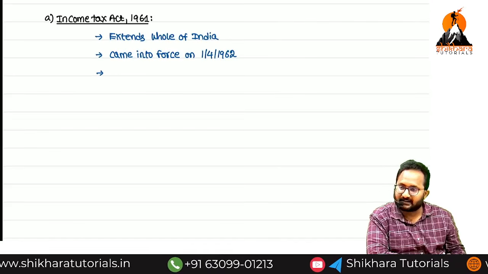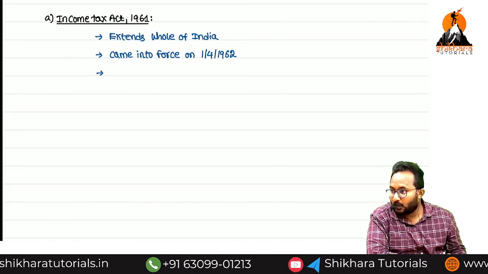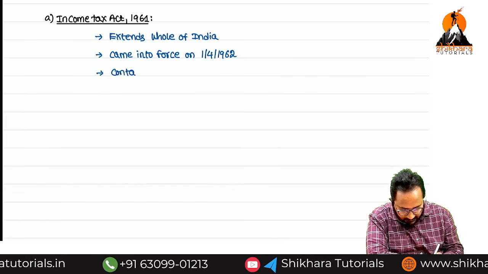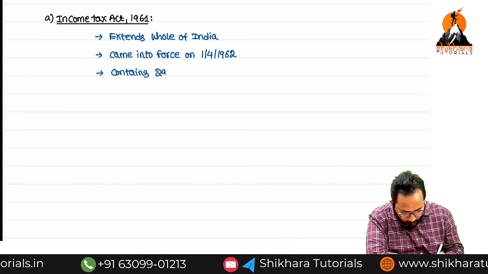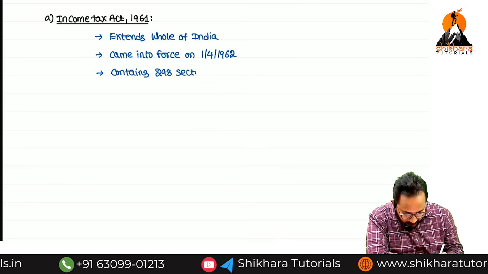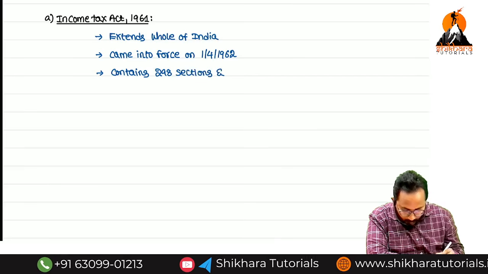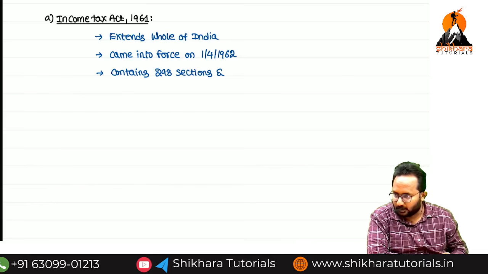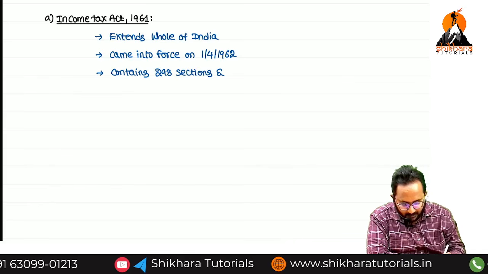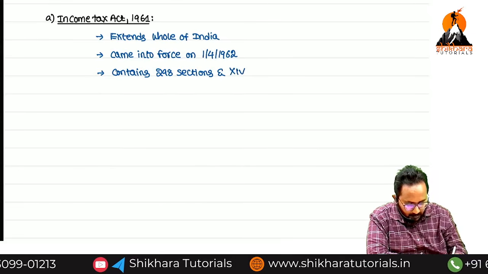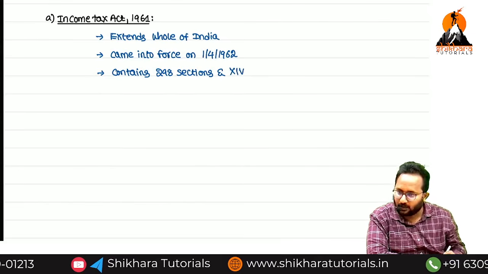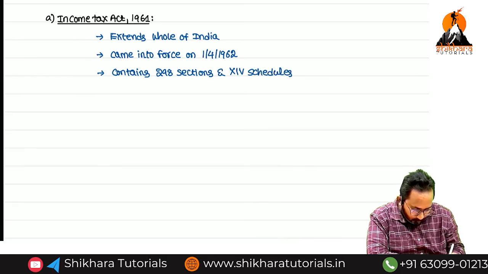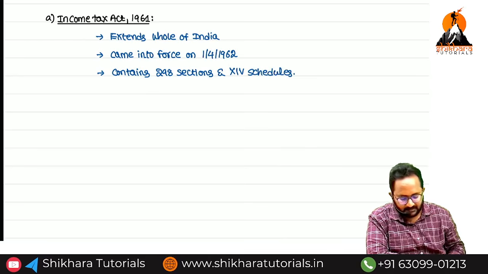How many sections? Already we discussed. The Income Tax Act 1961 contains 298 sections. And how many schedules? That means these sections are classified into different schedules. How many schedules? 14. You should write the schedules in Roman numerals. 14 schedules. That's enough.